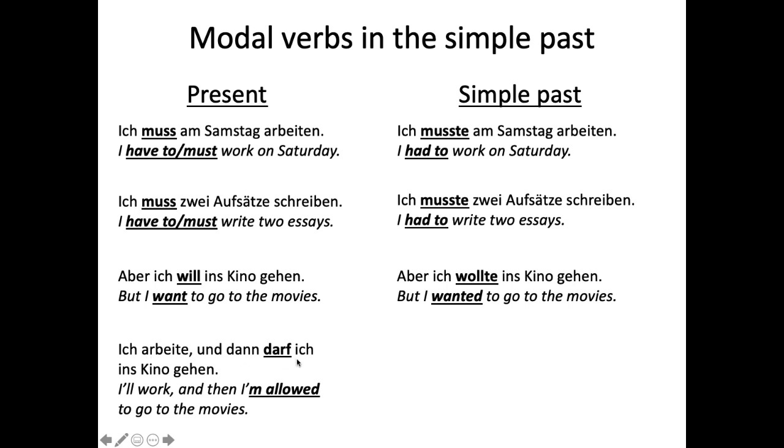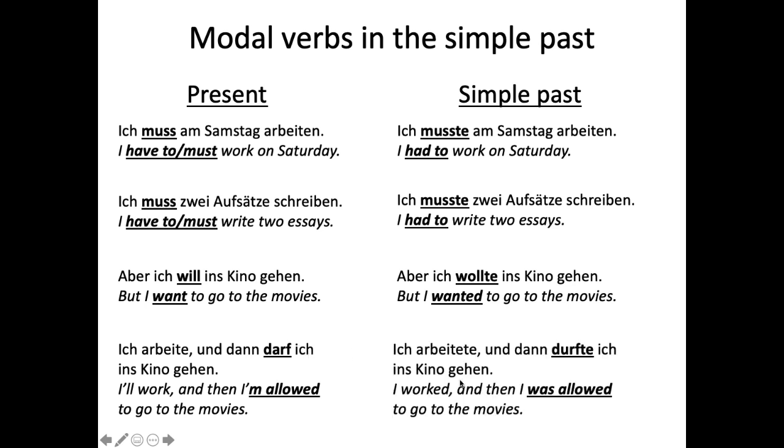Ich arbeite und dann darf ich ins Kino gehen. See how und doesn't count as a position here, right? It's a coordinating conjunction. But then dann is an adverb. It does count as a position. And then we've got our verb in the second position, and then ich is the subject. So if we want to change that into a simple past sentence, we just take both of the verbs. One's a modal verb, one's a regular verb, and then we just change the conjugation. Ich arbeitete und dann durfte ich ins Kino gehen. I worked and then I was allowed to.